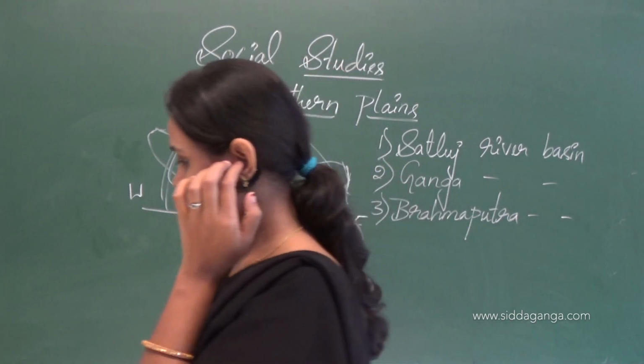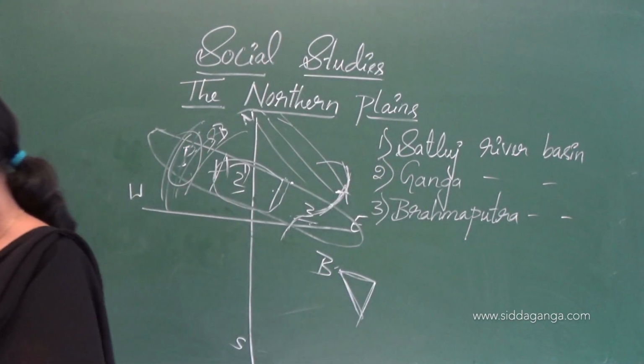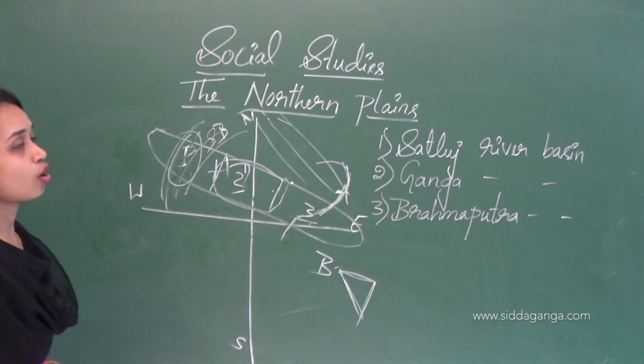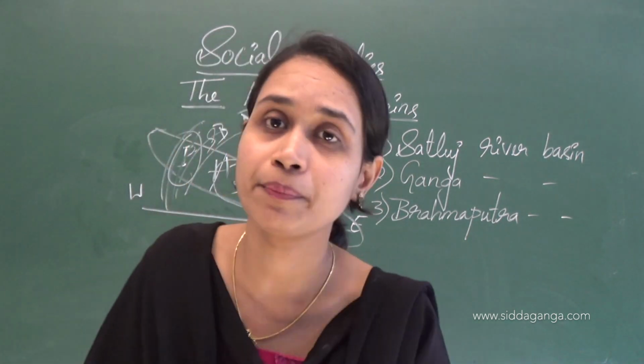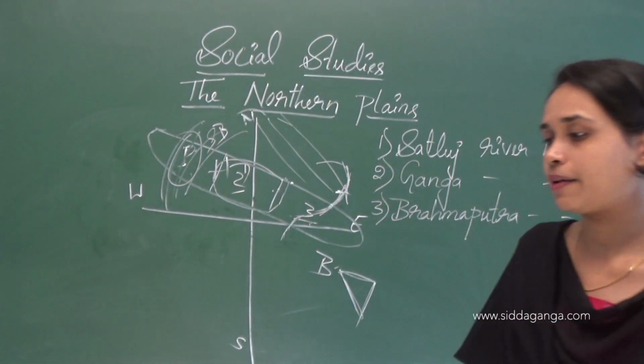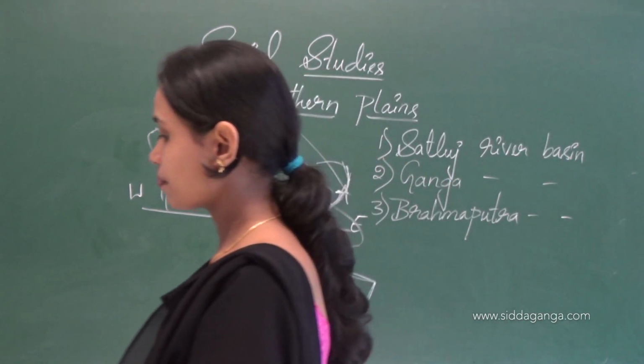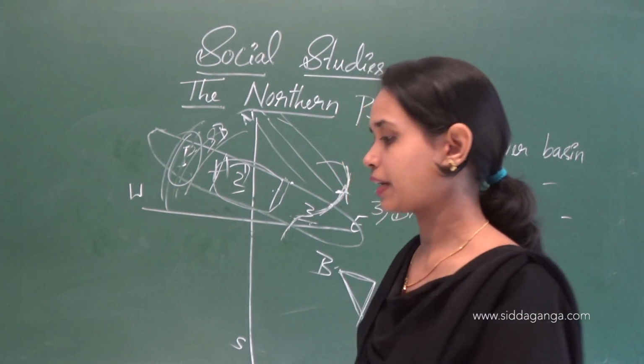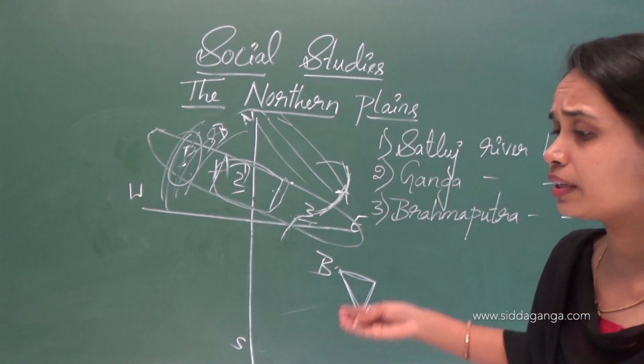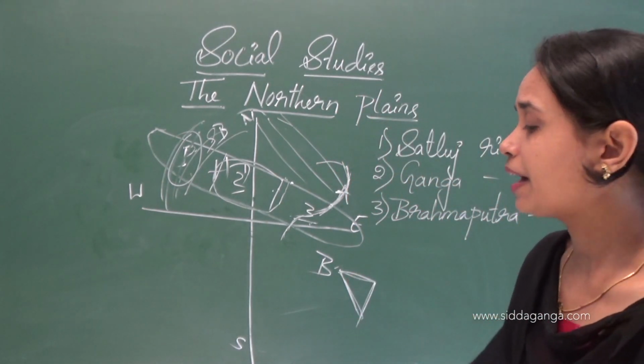The main crops grown here are wheat, paddy, oil seeds, pulses and sugarcane.